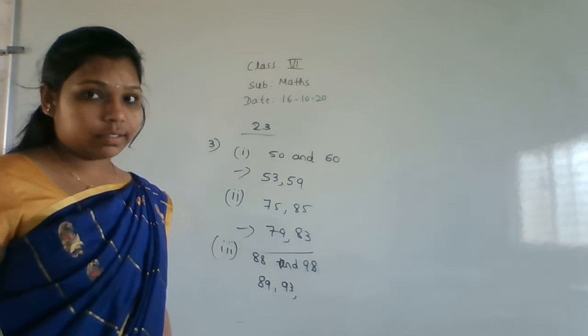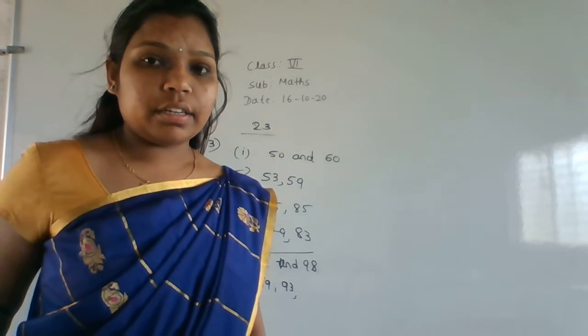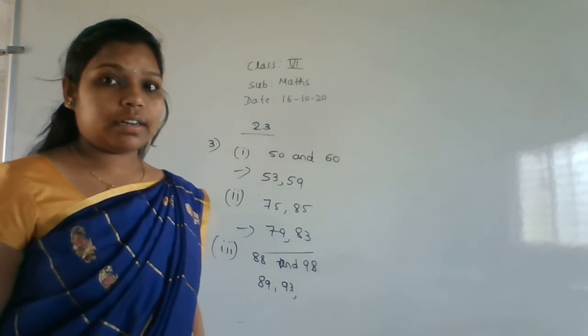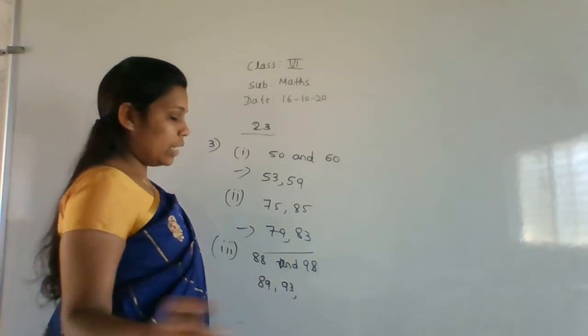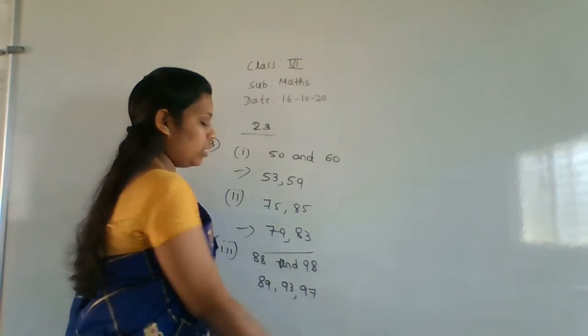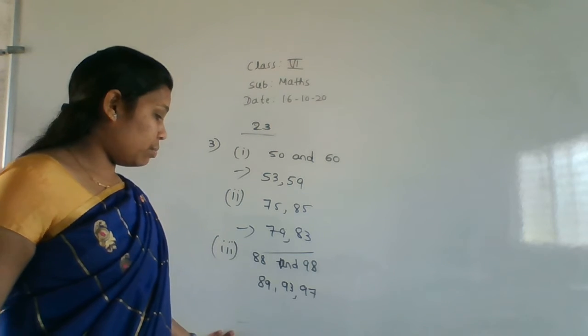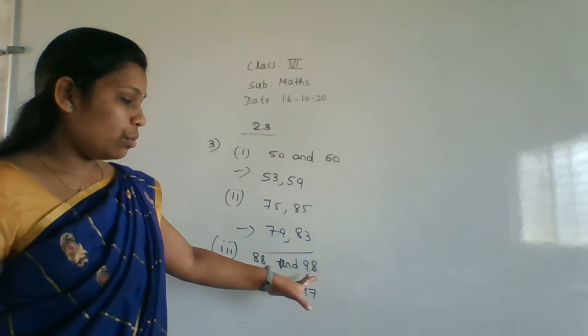Next, 94, it is there. 95? Yes, 95 is there. 96 is also there. 97? No, 97 is not there. So these are the prime numbers that lie between 88 and 98.